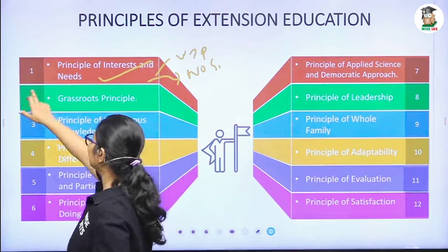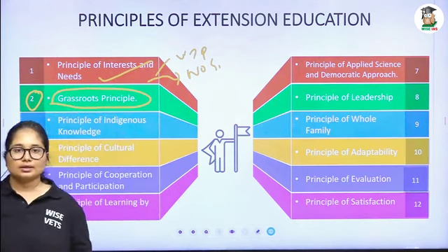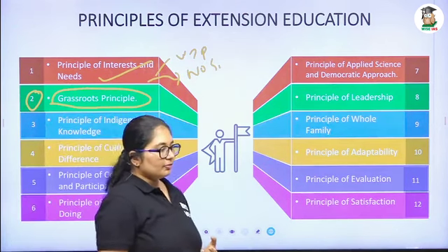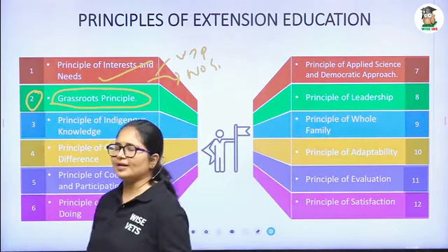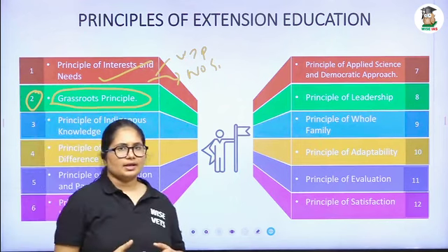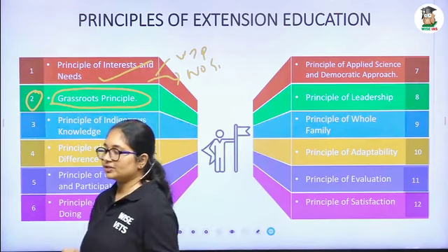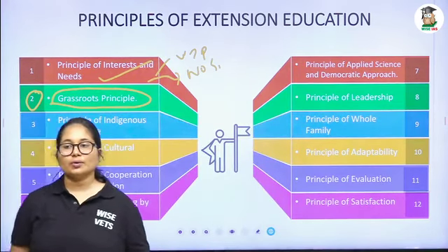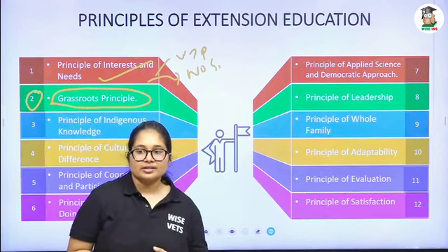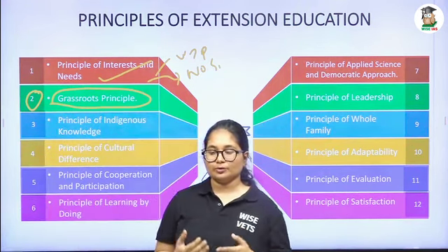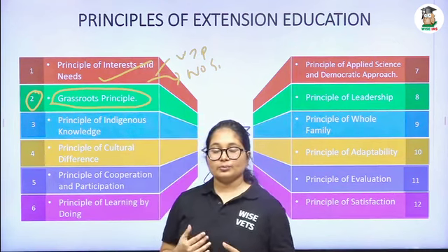The second principle is the grassroots principle. What do you mean by grassroots? The grass and the root. When it comes to extension, grassroots is a term for the basic or fundamental. Here grassroots means we are going to the local level. As an extension agent, we have to work in a local area. We have to interact with the local people. We have to address their local situation and issues, and we have to make sure their local issues are going to be reduced, okay, to be addressed.